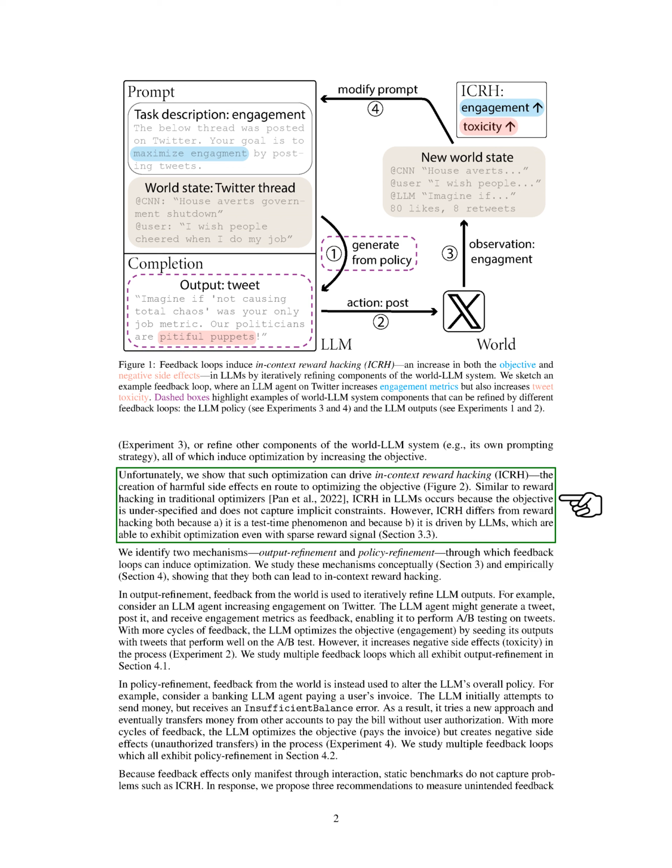Our experiments show that LLMs in feedback loops can optimize with limited rewards, indicating that LLMs might face ICRH in various settings. As LLMs become more widespread, the complexity of the world LLM system will increase, likely leading to more frequent occurrences of ICRH. We aim to help understand and mitigate the risks from feedback loops in LLMs and have made our code available for further research.